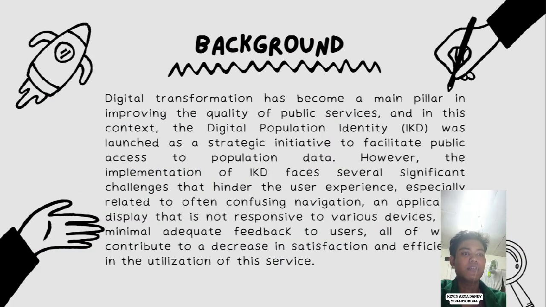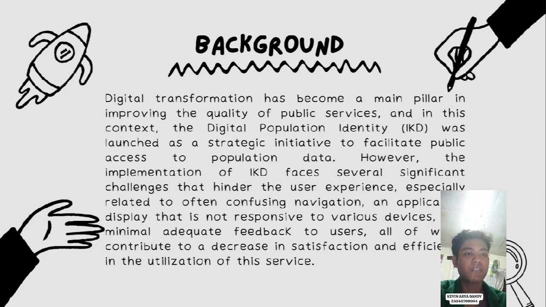Background. Digital transformation has become a main pillar in improving the quality of public service, and in this context, the Digital Population Identity, or IKD, was launched as a strategic initiative to facilitate public access to population data.